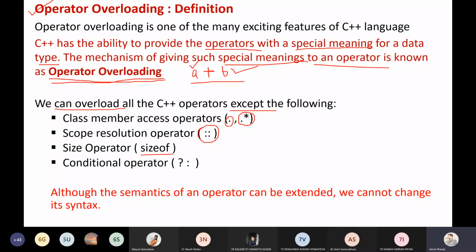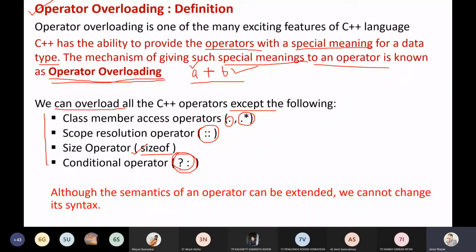Okay, we have two continuous colons, then the sizeof operator, and then the question mark and colon, which is called the conditional operator. So the operators listed over here cannot be overloaded. Other than these, we will be in a position to overload all the remaining operators. That is what it means.